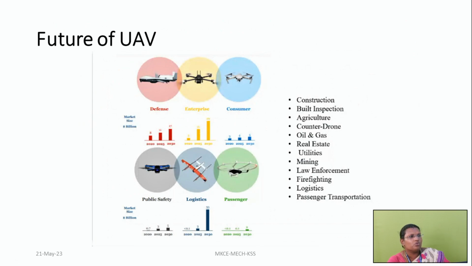And coming into the future of UAVs, you can find the usage of UAV in the construction field, in the inspection field, in the agricultural field, in the counter drone field, oil and gas inspection, real estate, mining, law enforcement, firefighting, logistics mainly. We can see a tremendous change in logistics in future by means of UAVs, passenger transportation, and also it will be used for traffic control. And I hope I have covered some important features of unmanned aerial vehicles.